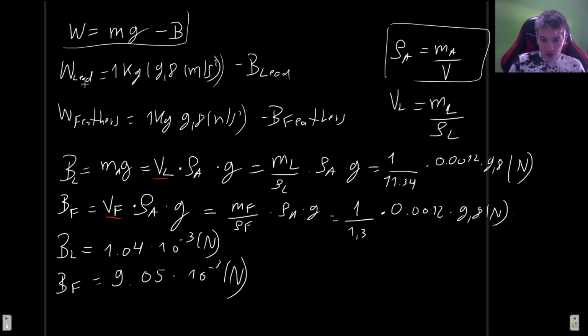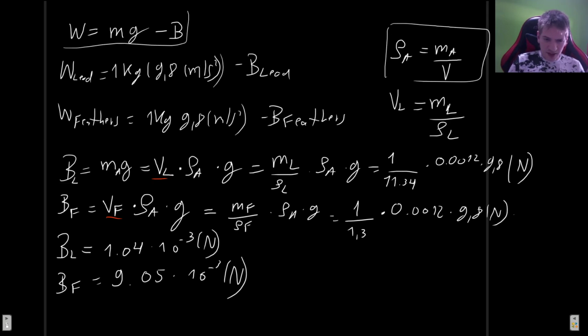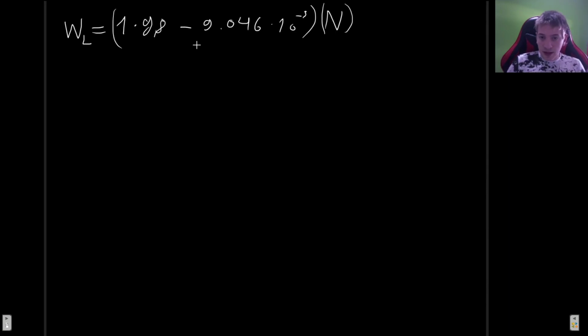So now we're just going to put this into our equations for the apparent weight. In the case for lead, this is going to be the mass of the lead, which we already saw is 1 kilogram, times 9.8 meters per second squared, minus this 9.046 times 10 to the minus 3, and all of this in newtons, of course. Did I write the newtons down? Yes, I did. Okay, so what is this going to be? Wait, this is the number for the feathers. I'm going to correct that. This is for the feathers. We'll do lead later.